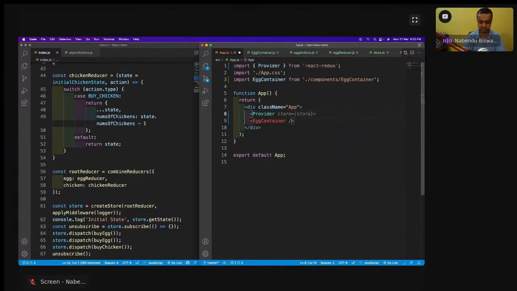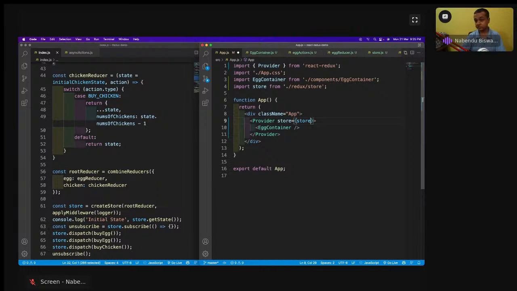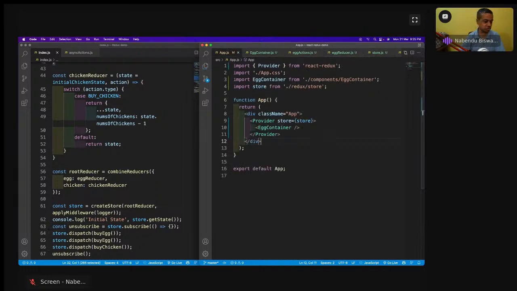The Provider will wrap this act container. A bit of a different concept is there, I know, and in this I have to pass the store, because React is a totally different concept. So what is this store? This store is the Redux store which I have just saved. So I have to wrap it with this Provider with this Redux store.